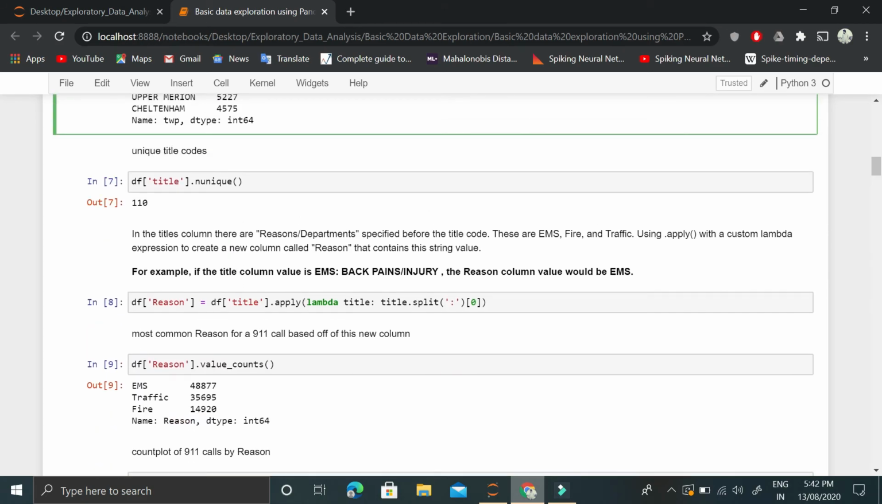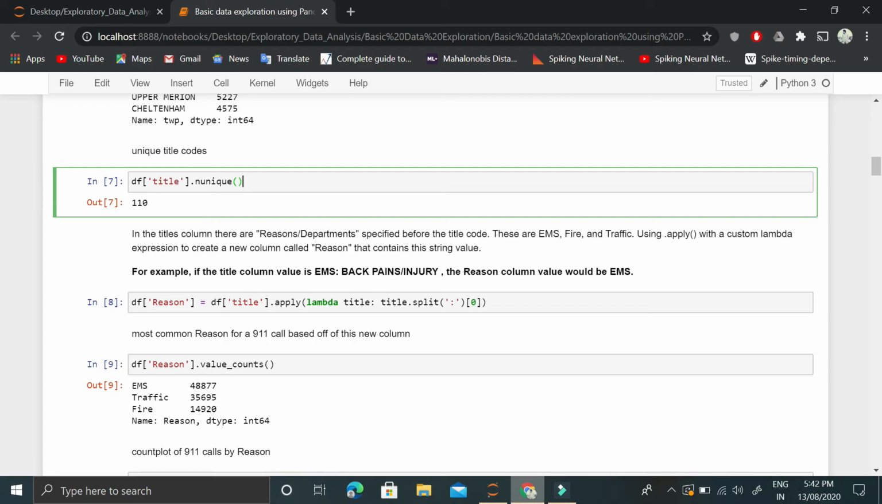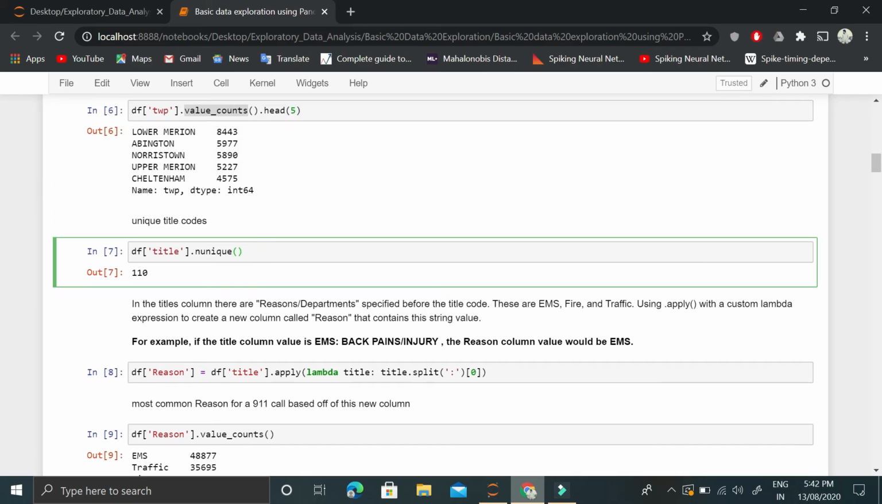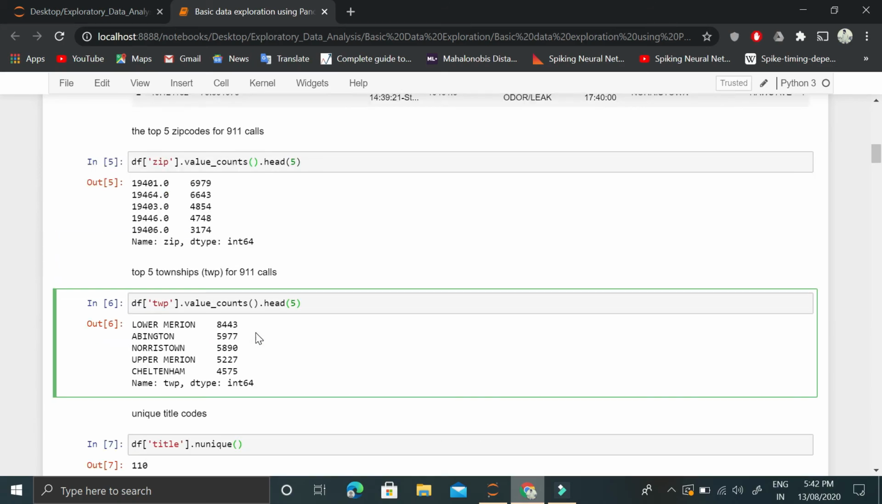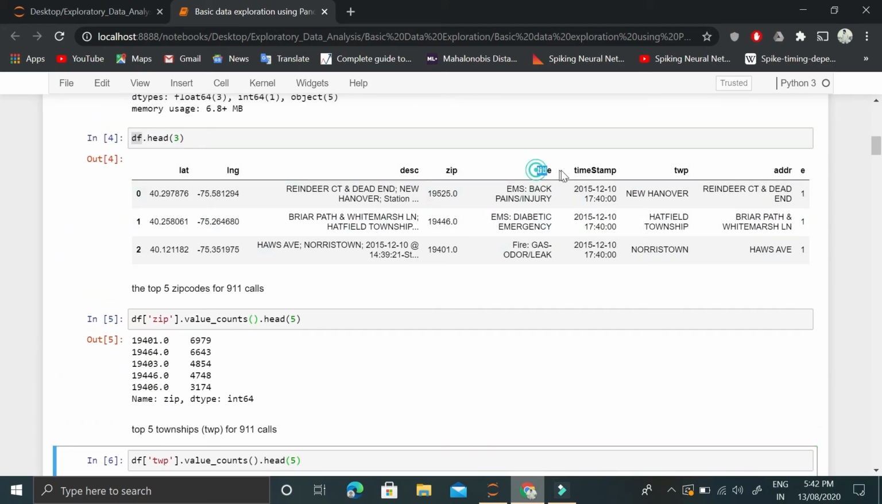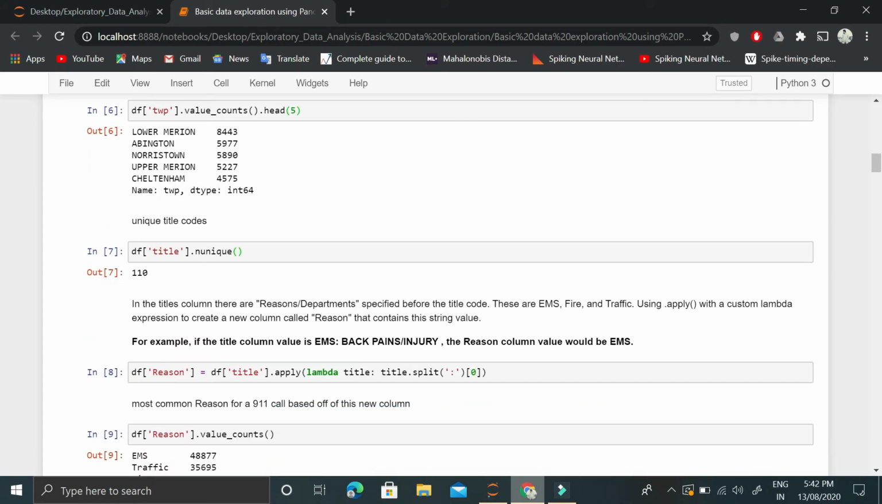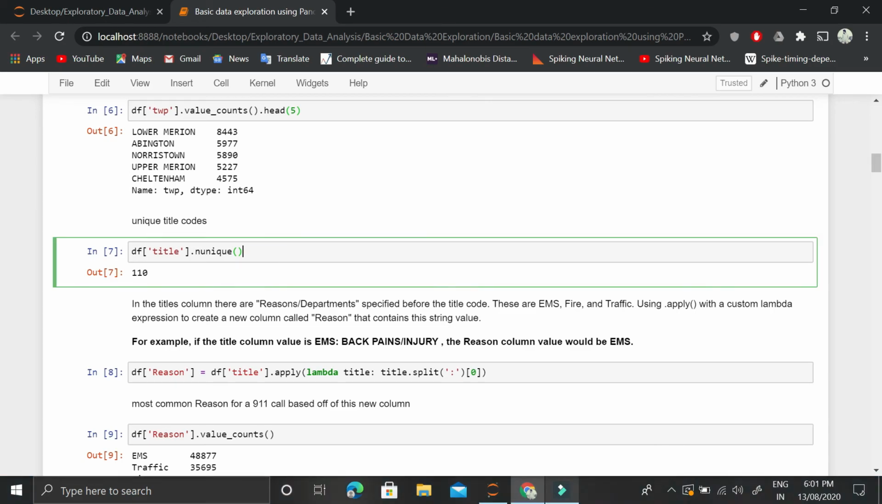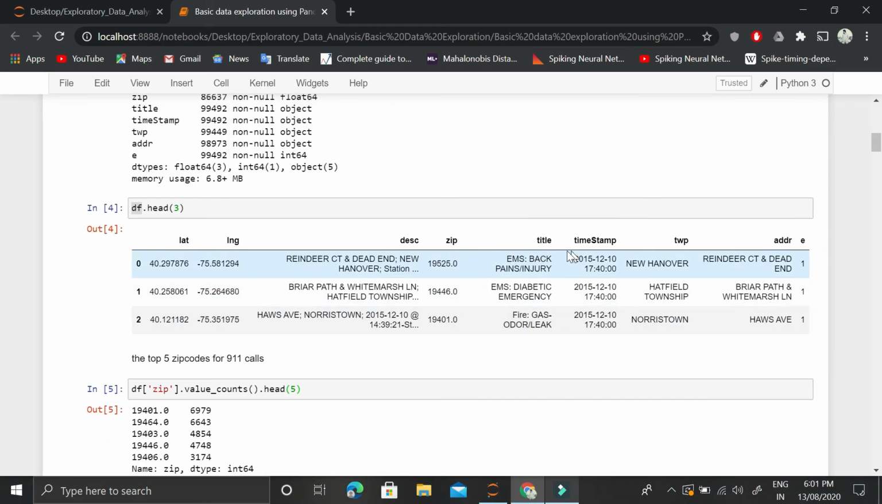Then we'll extract the unique title codes. How many unique title codes do we have? For that, we will use the title function, and we have a total of 110 unique title codes. The title contains the reason for which the call was made. The reason could be back pain, injury. However, back pain and injury and diabetic emergency come under this EMS title. So this is more like a broader category, and fire is another broader category. We want to extract these broader categories.